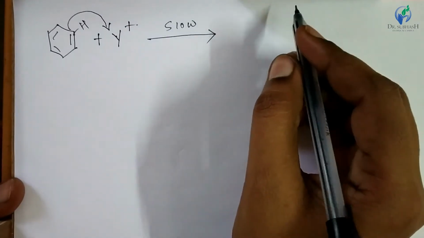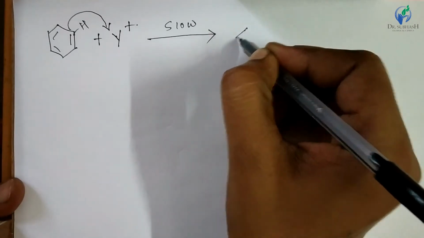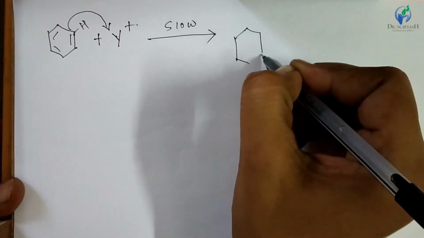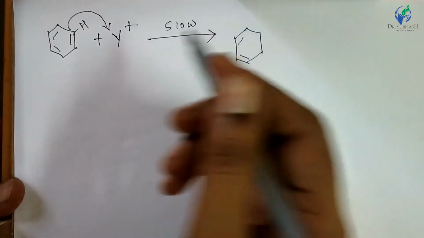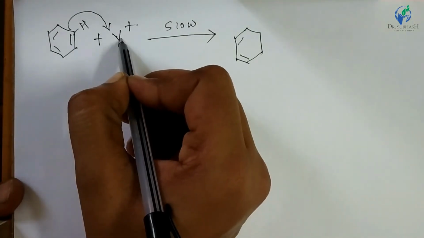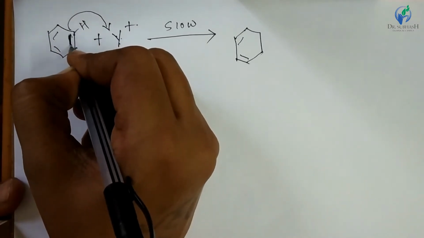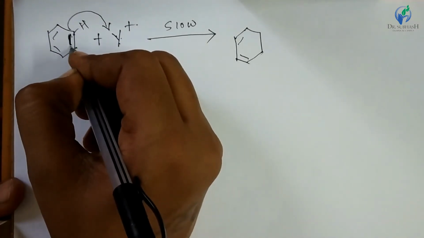Step 1 is slow, that's why it is also the rate determining step. When the ring attacks the electrophile, there is a temporary lysis of this pi bond.